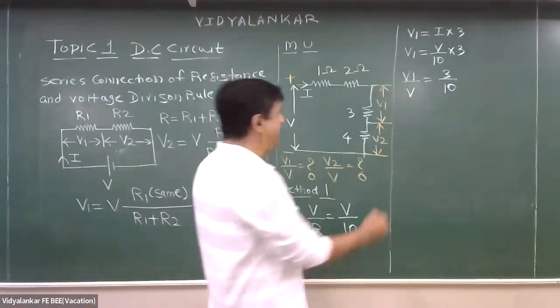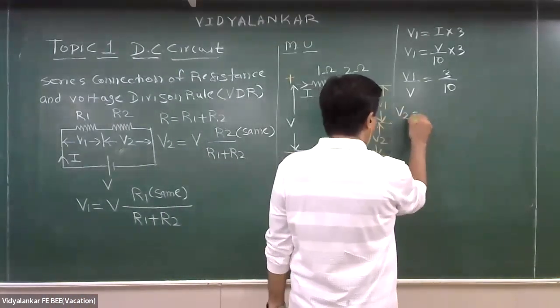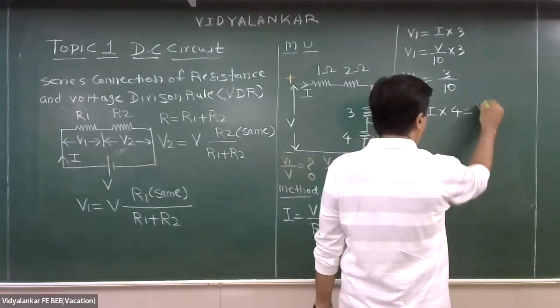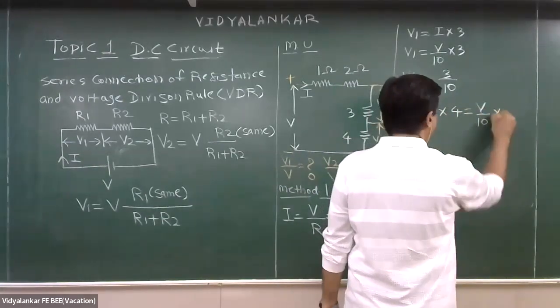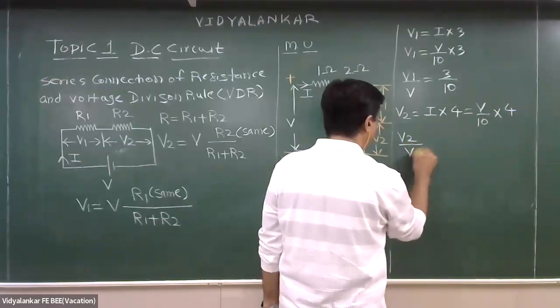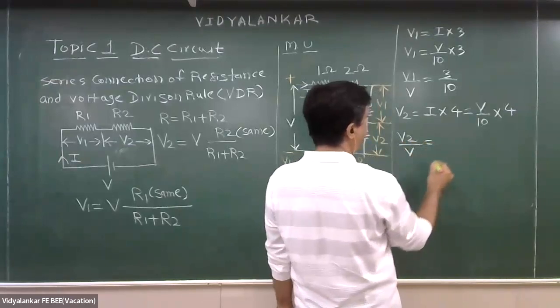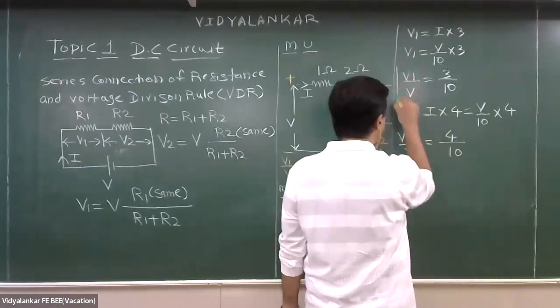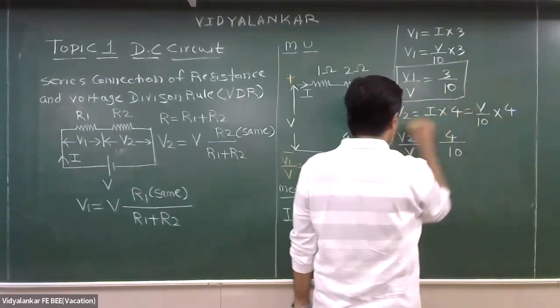Okay. What is V2? I into 4, equal to V by 10 into 4. So what is V2 upon V? It will be 4 upon 10. Everyone agree with this? Yes.